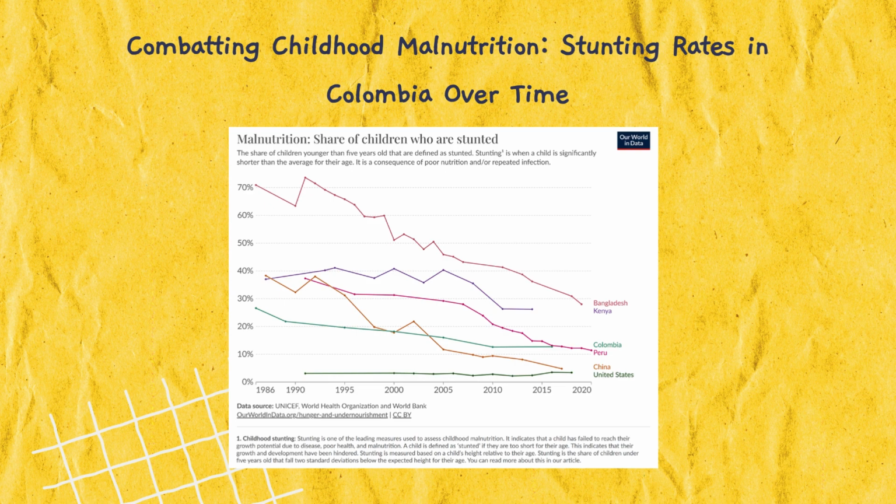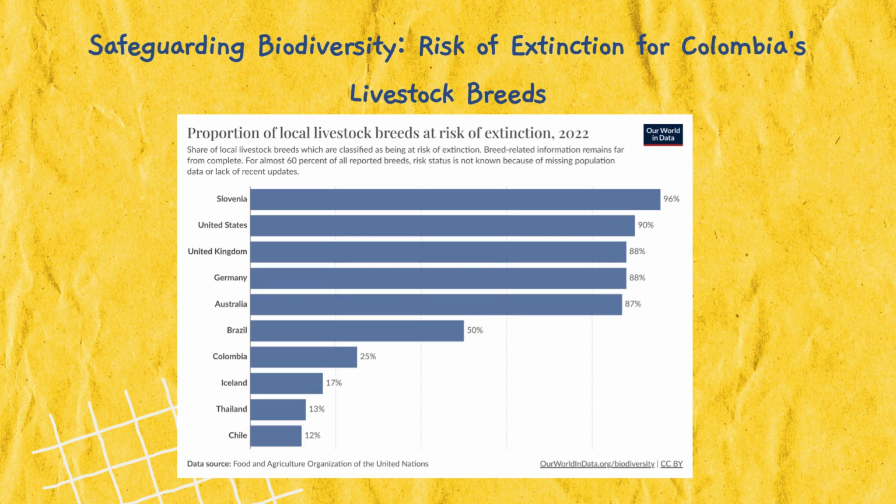The downward trend is a positive sign of improvement in child health and nutrition over the years. However, the graph also shows that there is still work to be done, as the rates, though lower, have not yet been eradicated. The graph indicates that 25% of the breeds are at risk, signaling a need for conservation efforts. Protecting these breeds is not only vital for biodiversity but also for food security and cultural heritage.